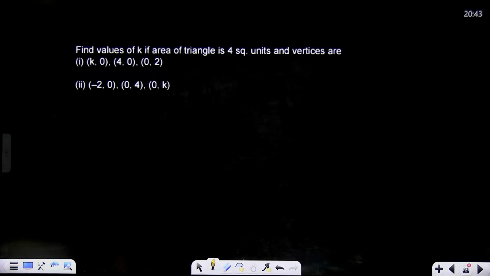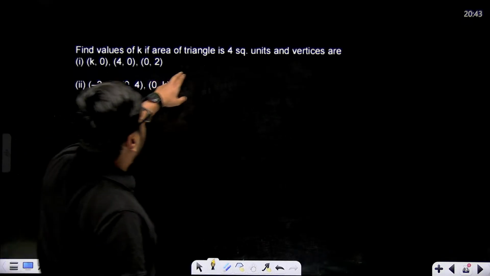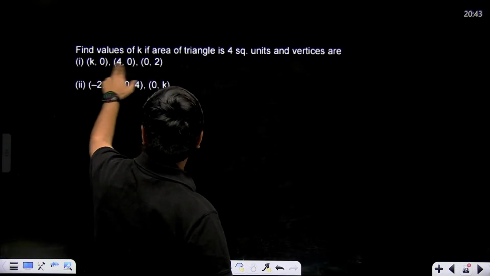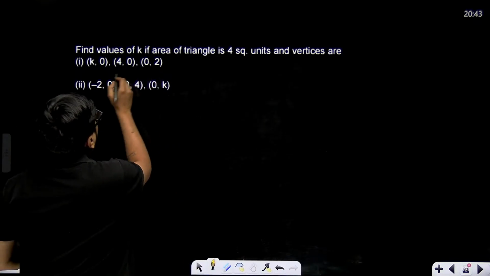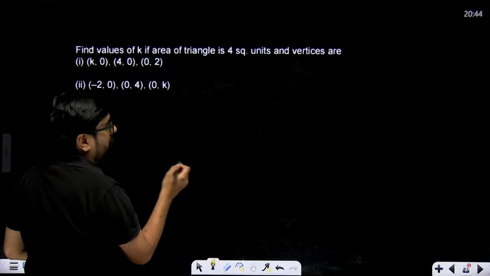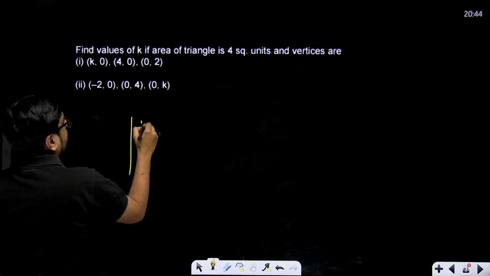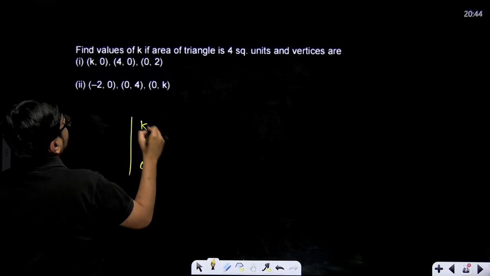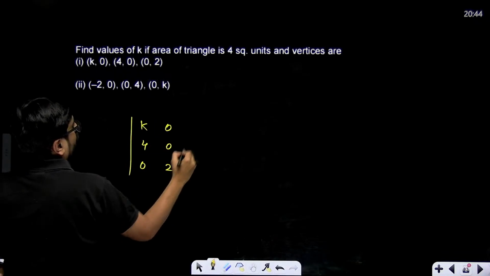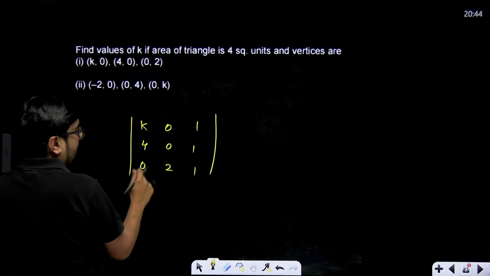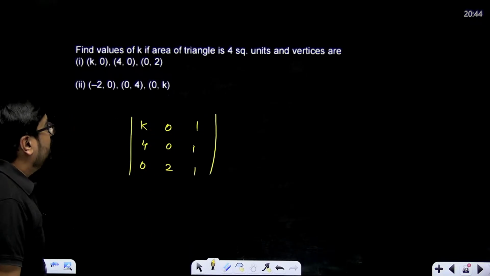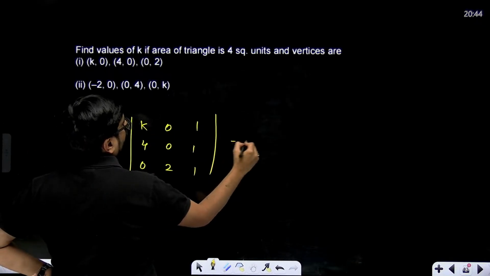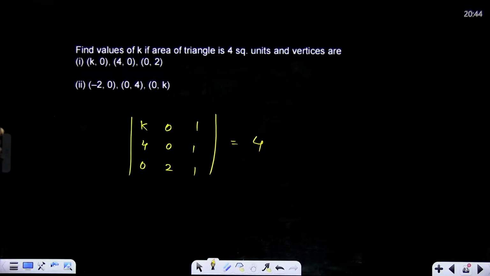Now this type of question can be asked, this is in your NCERT also and in sample papers also. Find the value of k if area of triangle is 4 square units and the vertices are k, 4, k, so directly you should apply the formula. You can write in the determinant k, 4, 1, 0, 0, 1, 2, 0, 1, all x, all y and all 1, right? This should be equal to 4 because area of triangle is given to you equal to 4.